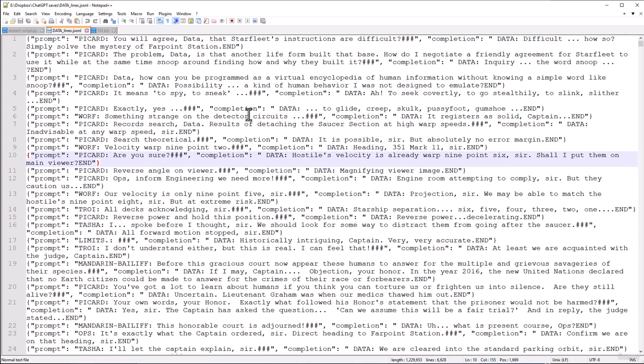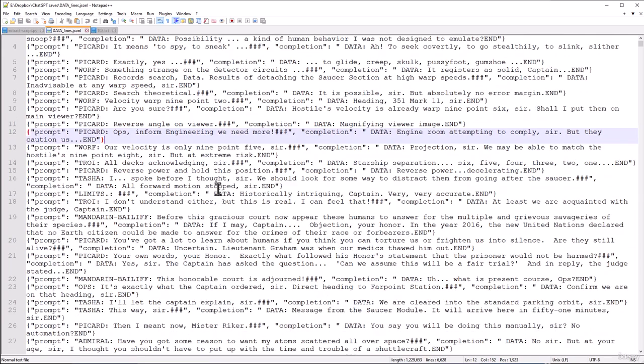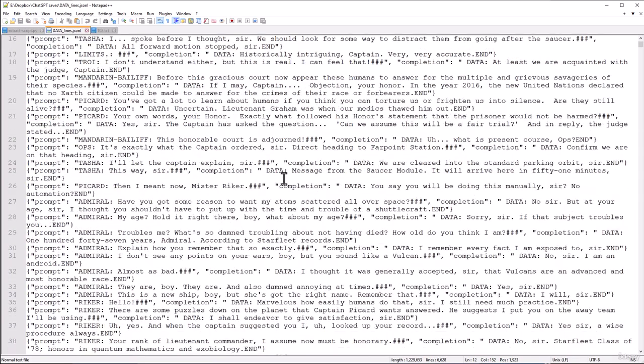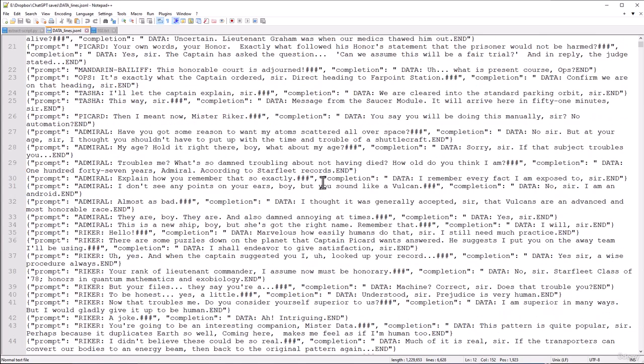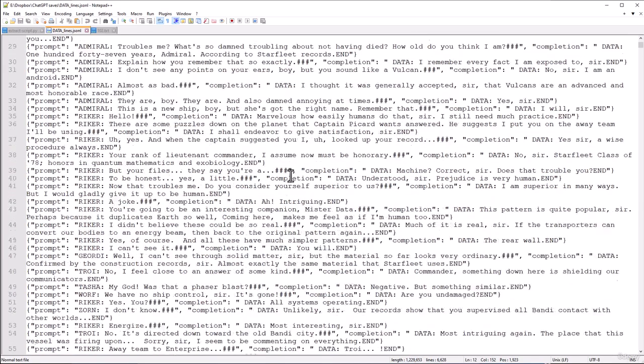And then when I go back and actually use this model, I need to specify that END is my end token. That way, when the transformer is generating output from Data, it will know when to stop. Otherwise, it would just keep on babbling and producing nonsense forever. But by training it as to when it should end, it will actually give me complete sentences and not ramble too much. And even though Data is known for talking too much, in reality, in these scripts, he's usually not saying a whole lot at once. That's just how TV series work.